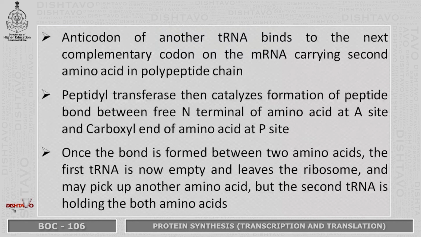Anticodon of another tRNA binds to the next complementary codon on the mRNA, carrying the second amino acid in the polypeptide chain. Peptidyl transferase enzyme catalyzes formation of peptide bond between the free N terminal of one amino acid at the A site and carboxyl end of another amino acid at the P site. Once the bond is formed between two amino acids, the first tRNA is now empty. It leaves the ribosome and it is ready to pick up another amino acid. But the second tRNA is holding both the amino acids.